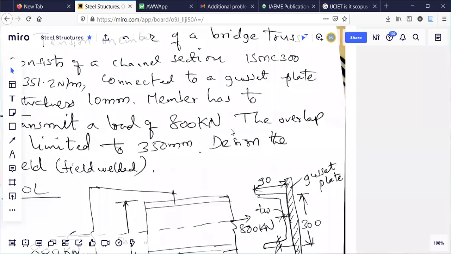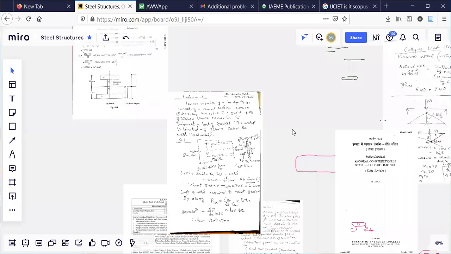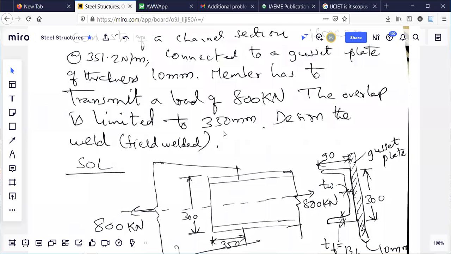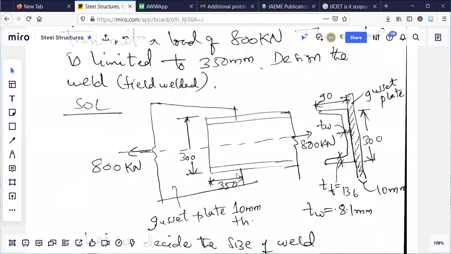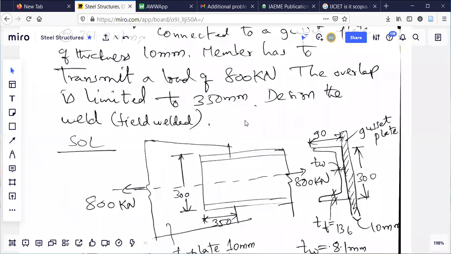The overlap is limited to 350. What it means here is, the overlap I am showing here, 350, this much they have restricted. It cannot go beyond this point inside. I cannot increase this 350. There is a meaning of that. So overlap is limited to 350.